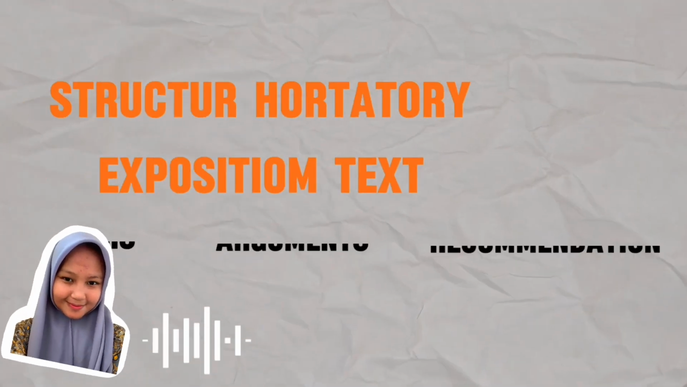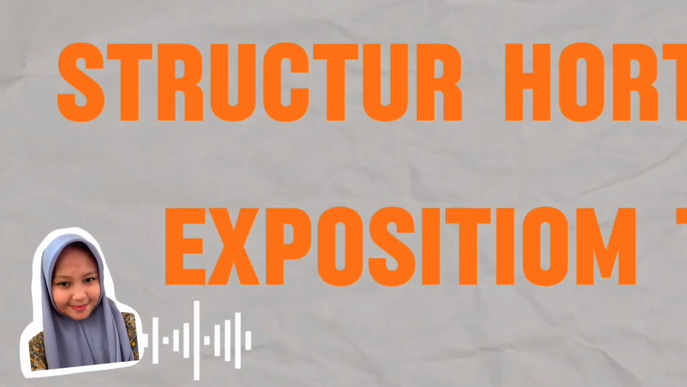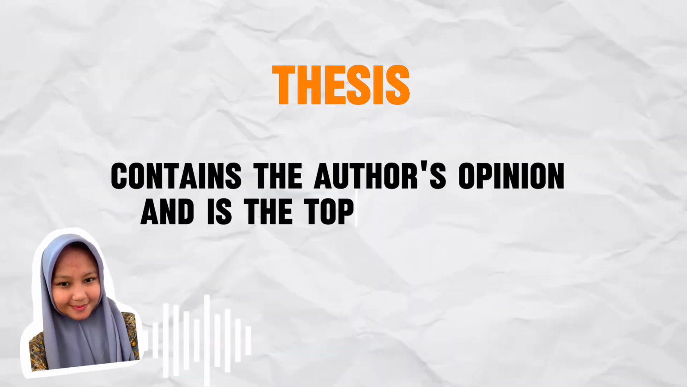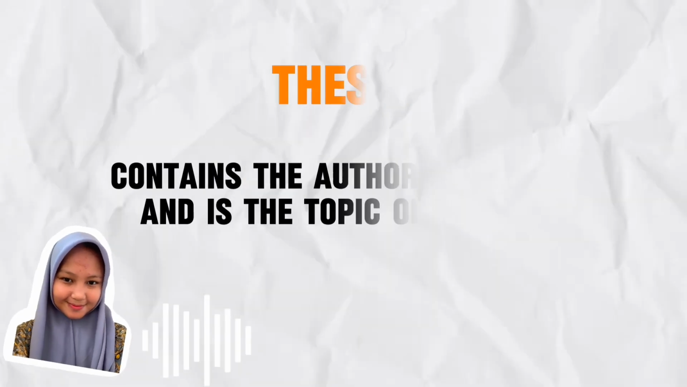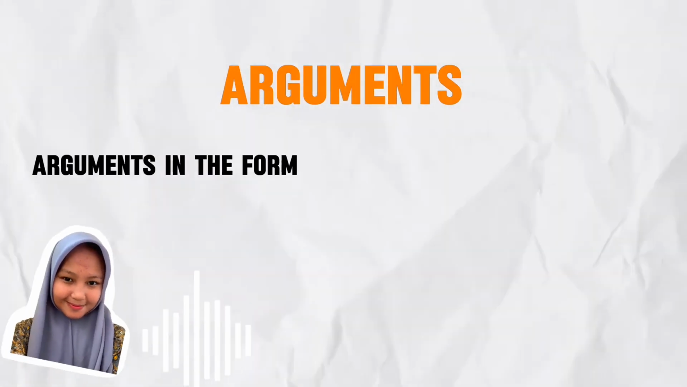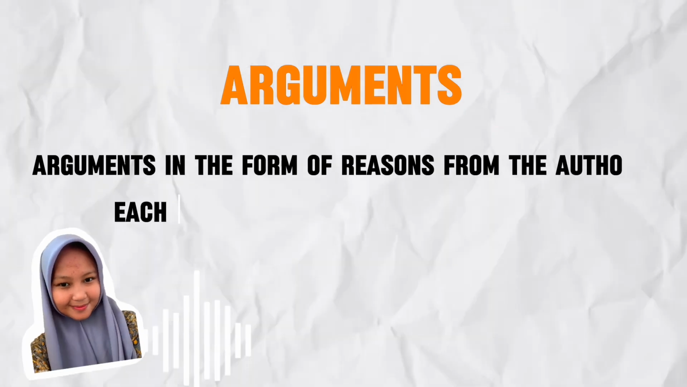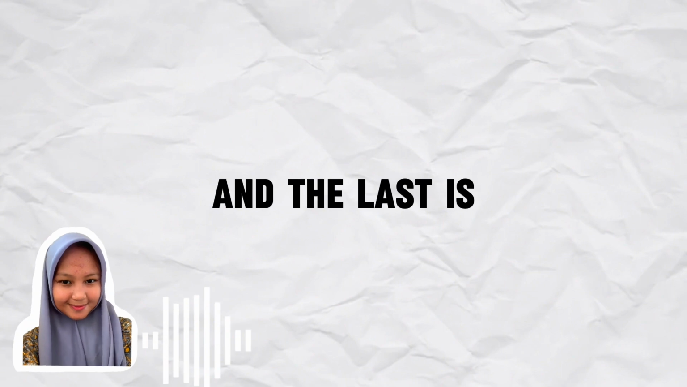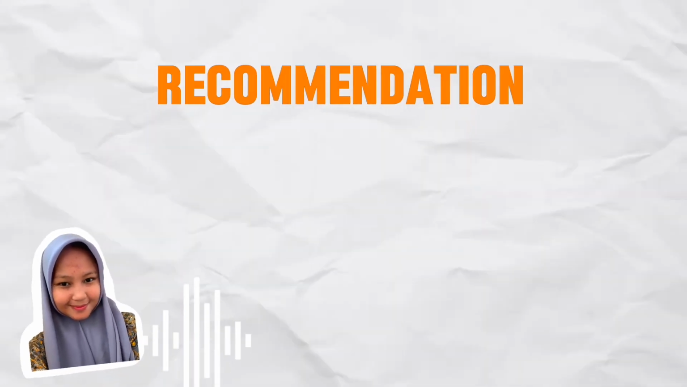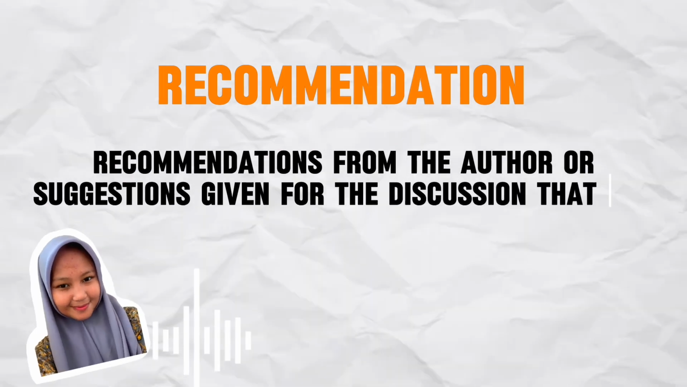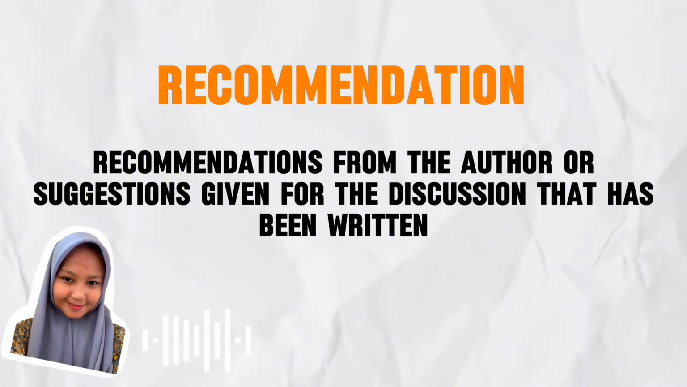Next is, there are three structures of hortatory exposition text. First is thesis. Thesis contains the author's opinion and is the topic of writing. Second is arguments. Arguments are in the form of reasons from the author. Each argument must be explained with a supporting idea. And the last is recommendation. Recommendation is from the author, or a suggestion given for the discussion that has been written.